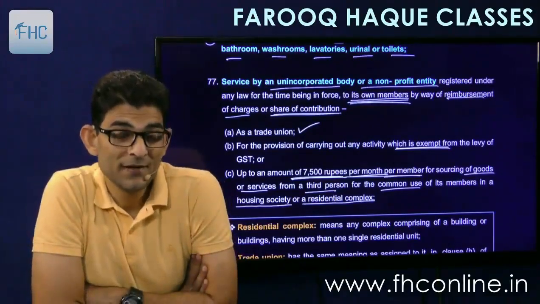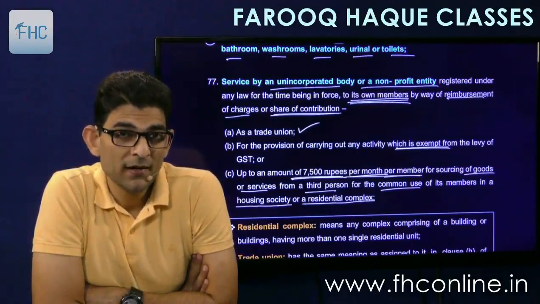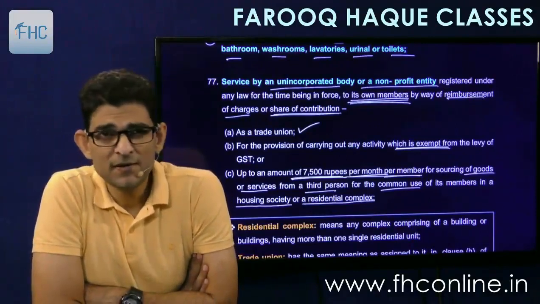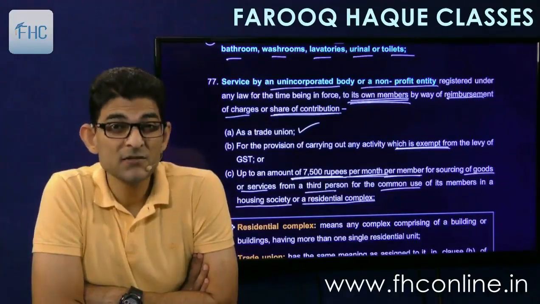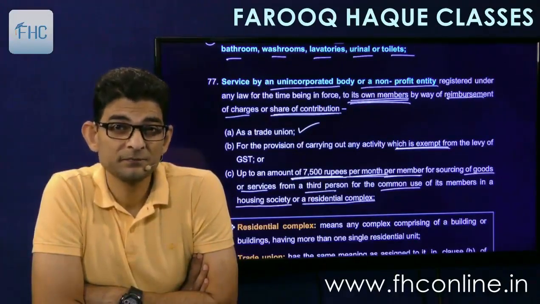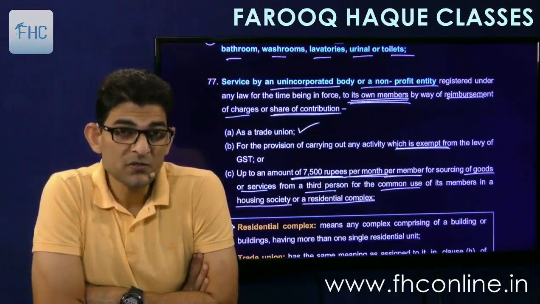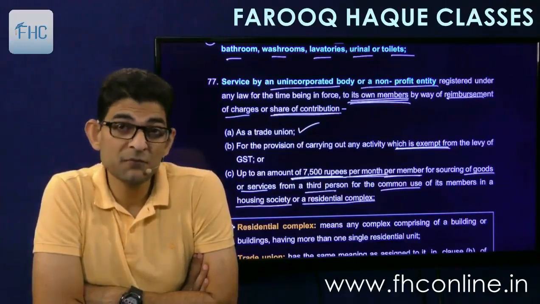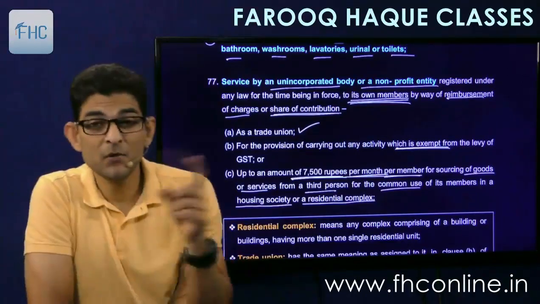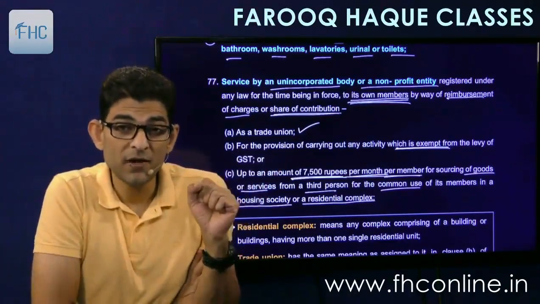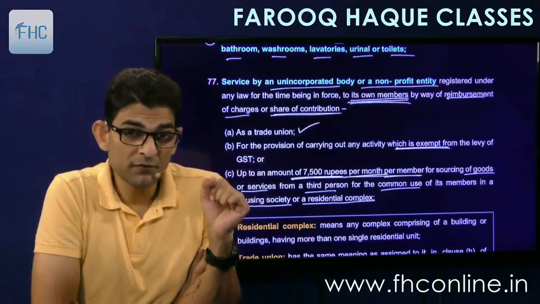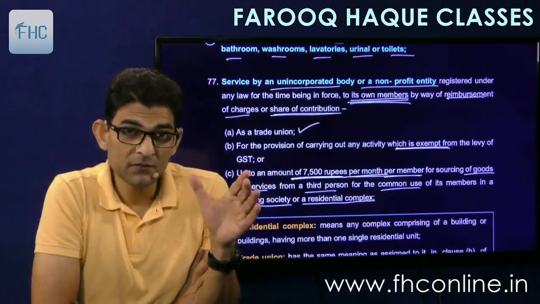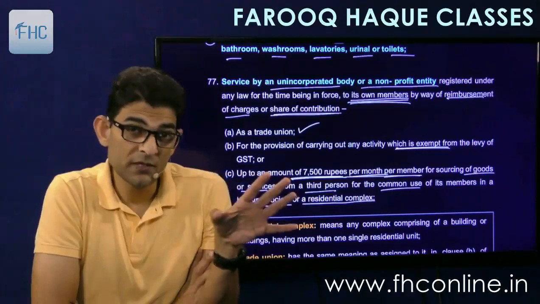You pay it? Yeah. I've got a flat in Pune, and though I don't stay there, I pay something like 4,600 rupees per month as maintenance charges. So that amount which is collected by the society is exempt from GST, because it is less than 7,500 per month. So if the amount collected is up to 7,500 per month, means 7,500 or below, it will be totally exempt.